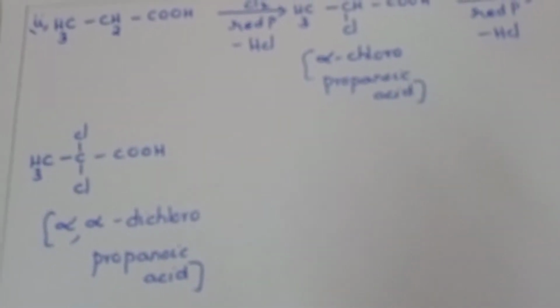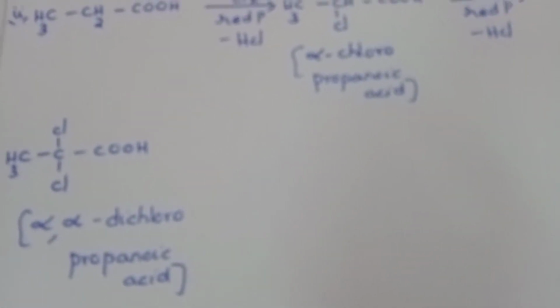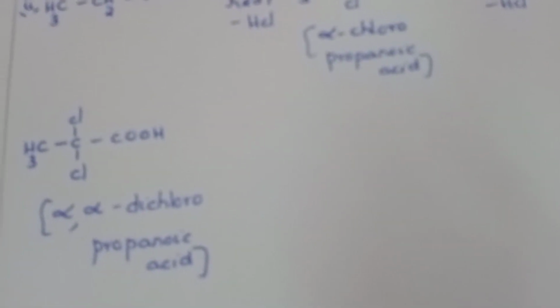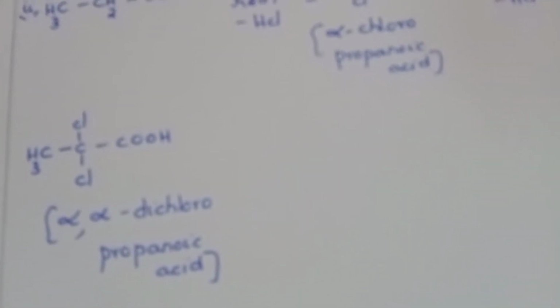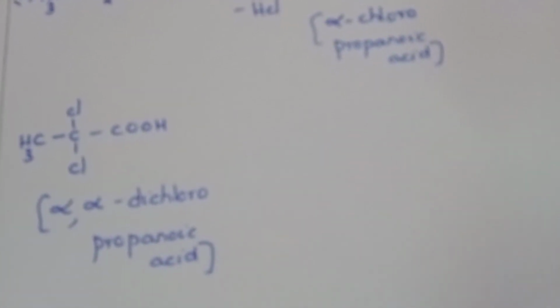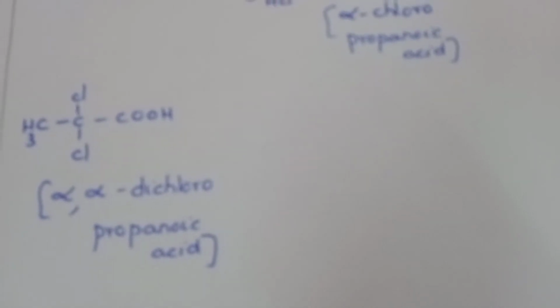Once again, if you want to write down the statement, please write: when carboxylic acids are treated with chlorine or bromine in the presence of red phosphorus, all the alpha hydrogens will be replaced by chlorine or bromine atoms completely in order to form alpha chloro or alpha bromo carboxylic acids. This reaction is called the HVZ reaction. Okay students, hope you understood this reaction.